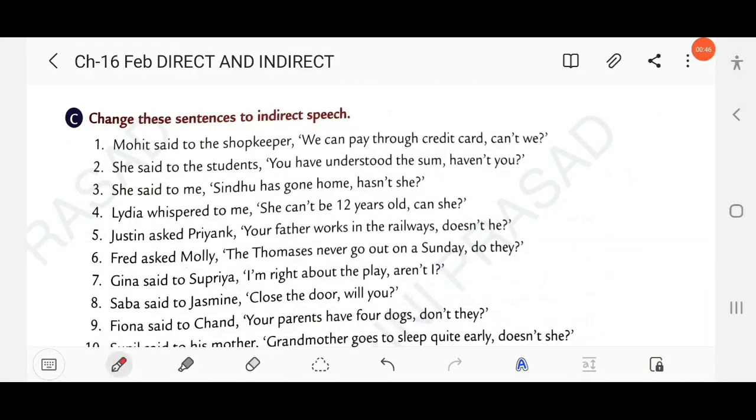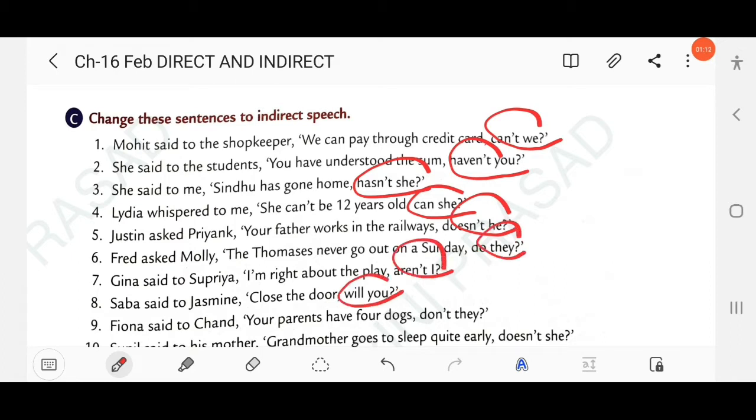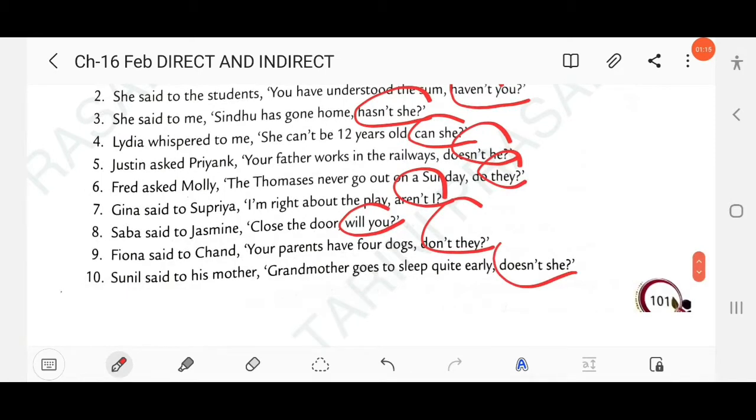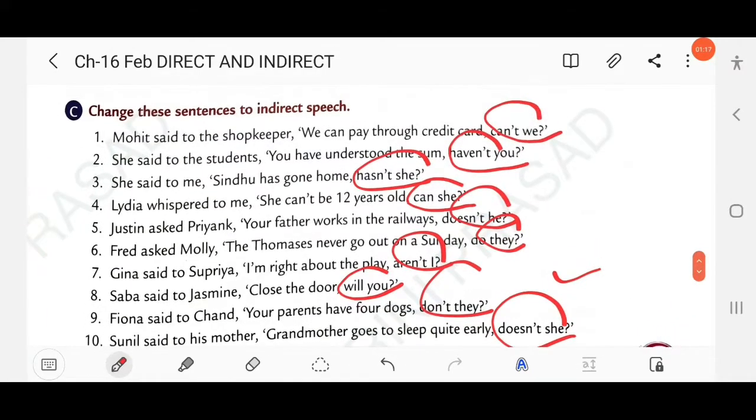Change these sentences to indirect speech. Mohit said to the shopkeeper, "We can pay through a credit card. Can't we?" You find there is a question tag used in every sentence: Can't we? Haven't you? Hasn't she? Can she? Doesn't he? Do they? Aren't I? Will you? Don't they? Doesn't she? These are all called question tags. You have also noticed that a positive sentence has a negative question tag and a negative sentence has a positive question tag.